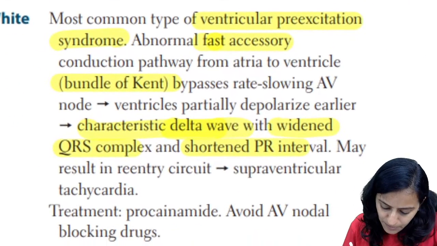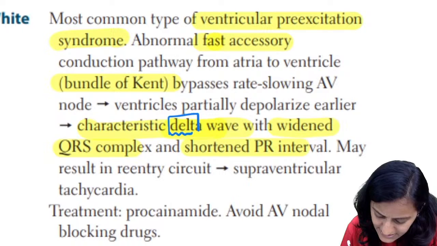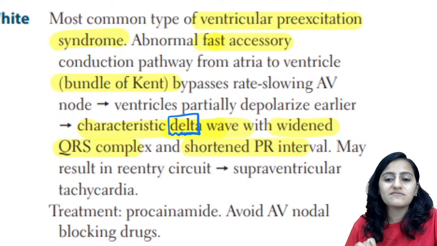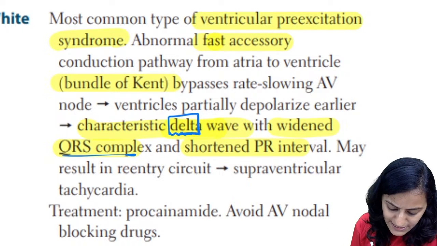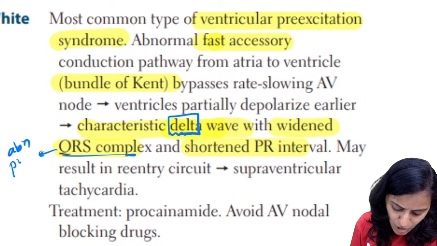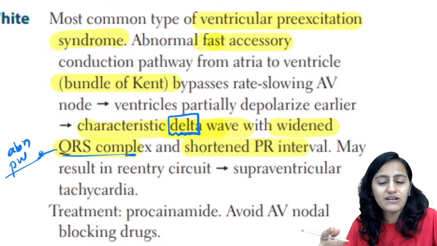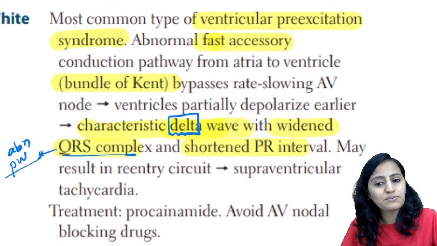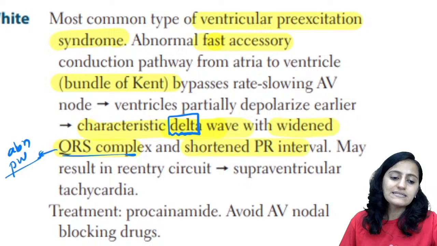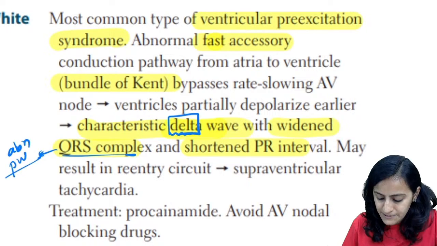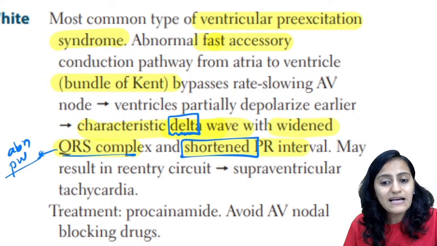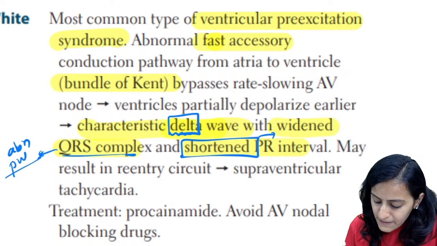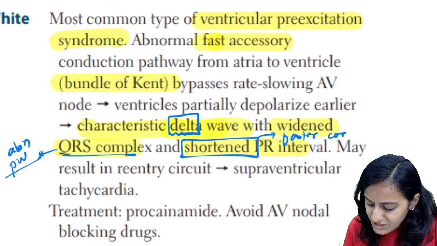Understand this. So basically remember, the early depolarization gives the delta wave. The QRS is wide because this is the abnormal pathway which is exciting the ventricles. It is not the normal pathway. We saw in the beginning that normal pathway is narrow QRS, abnormal pathway is wide QRS. It is a short PR interval that we see in WPW syndrome because of the faster conduction, right?